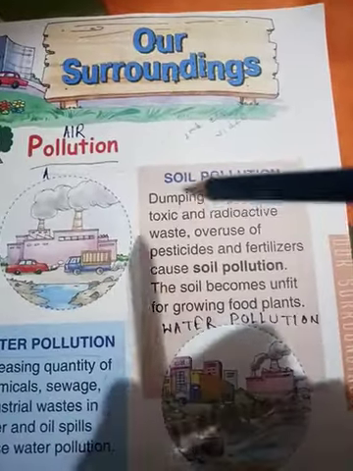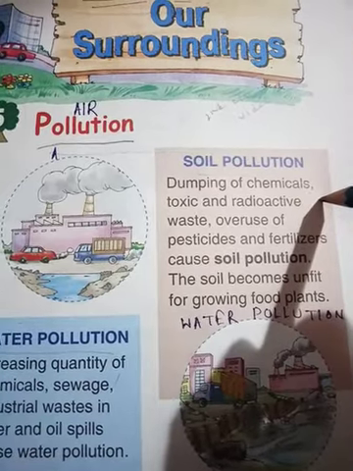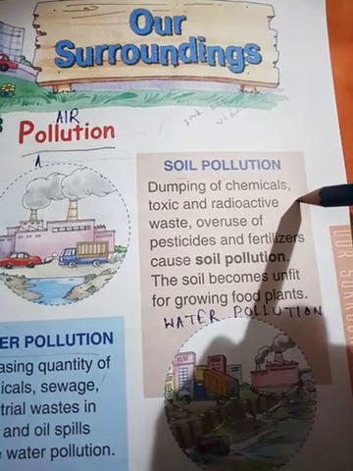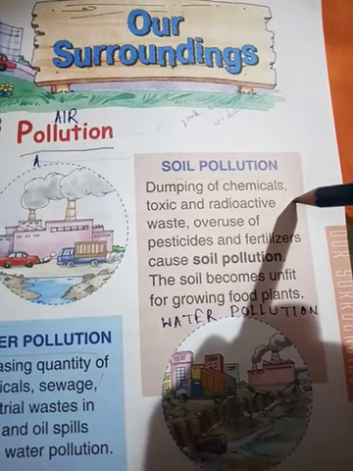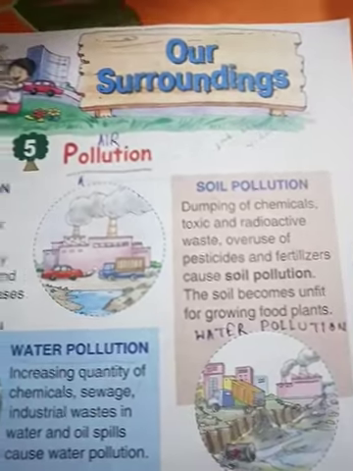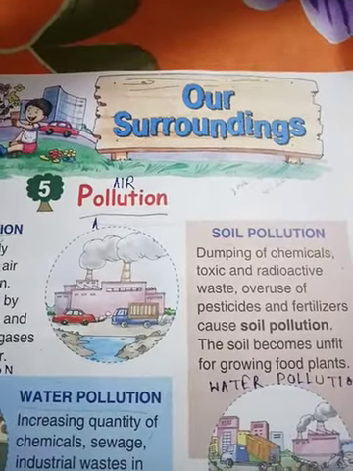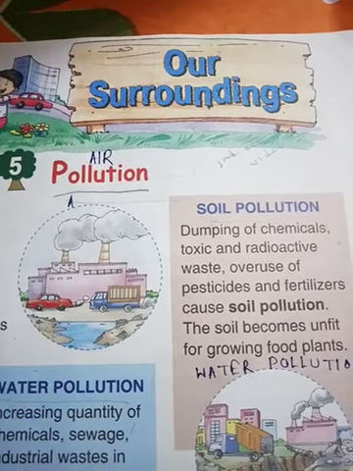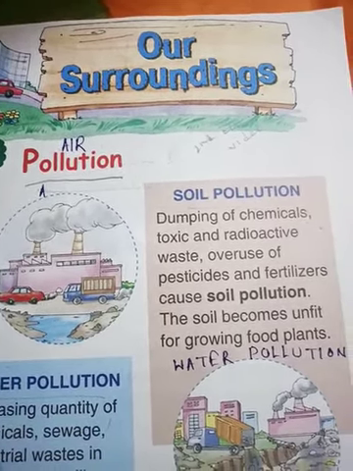Next, soil pollution. It is another important component of our environment and it is also essential for all of us. What is soil pollution? Soil pollution is the contamination of soil with harmful substances.